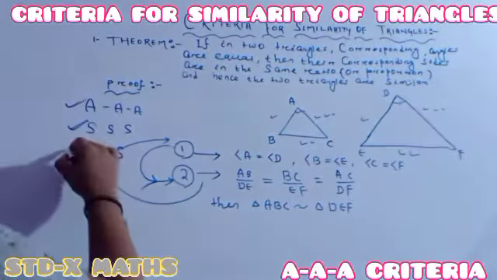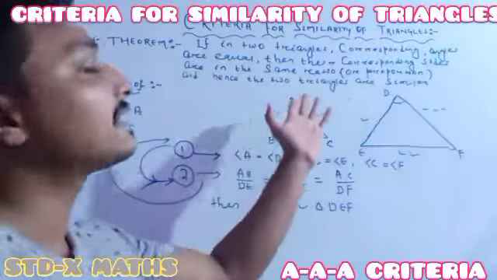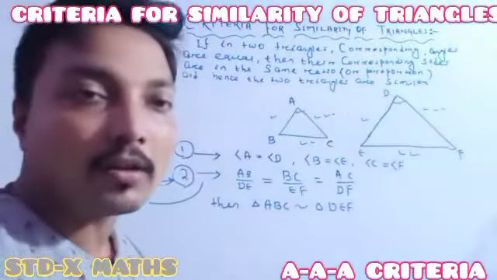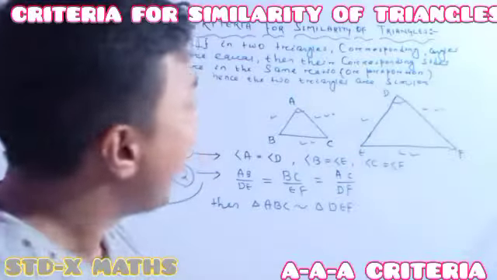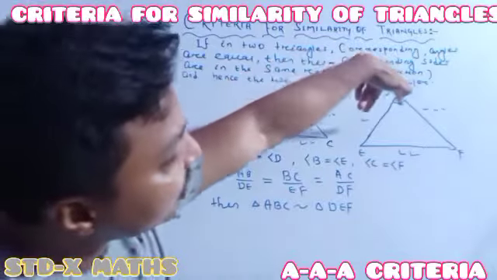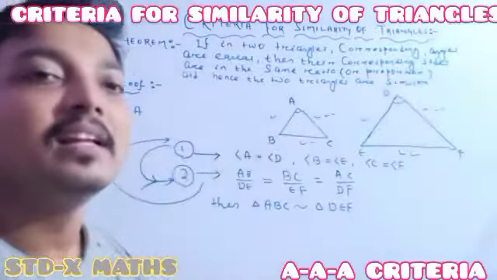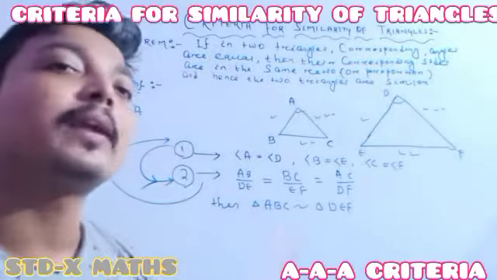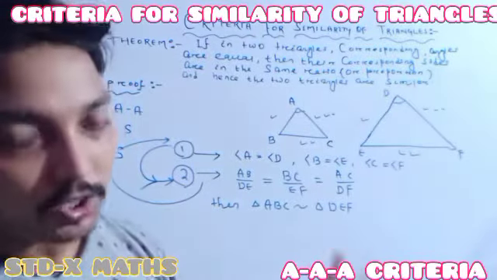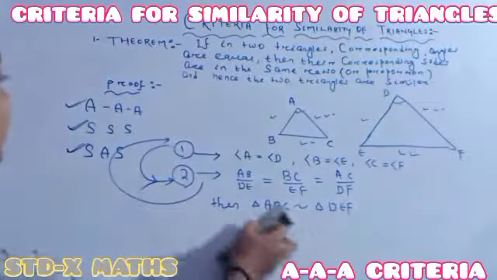And the last one, the third one, is: if one of the angles of a triangle is the same as the corresponding angle of another triangle, and the two included sides of this triangle are in the same ratio with the corresponding two sides of the other triangle, then we can call both the triangles similar. Understood? So now we will do the discussion one by one. Just give the attention.